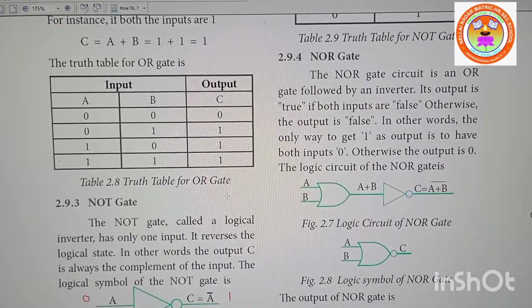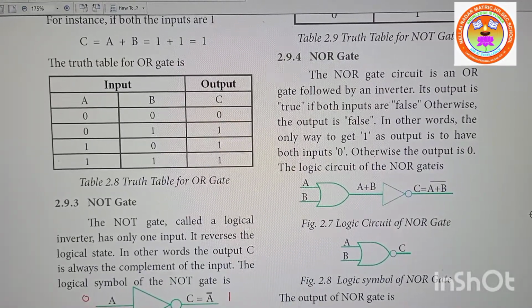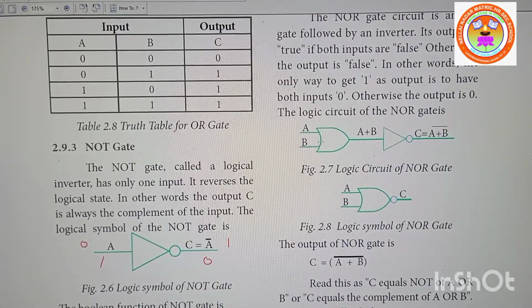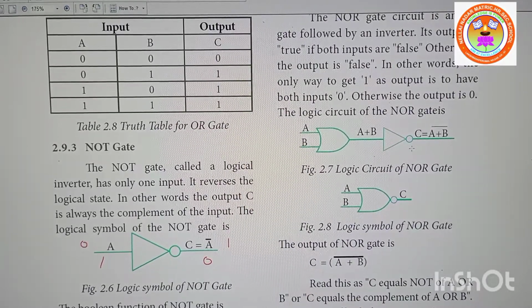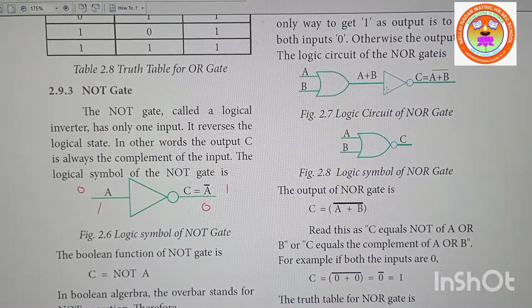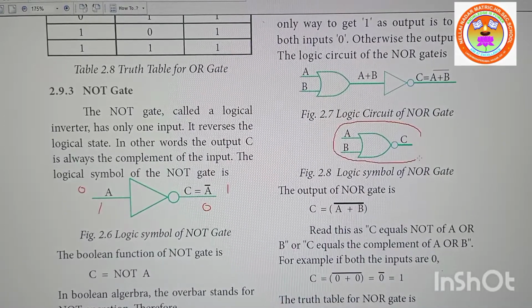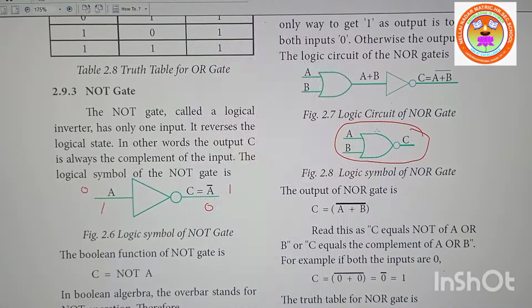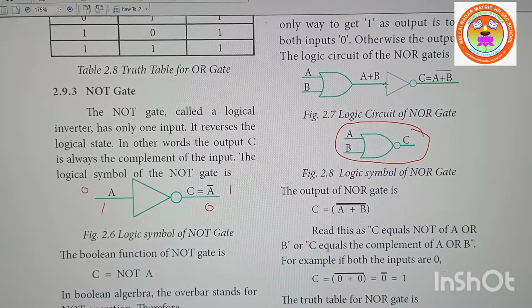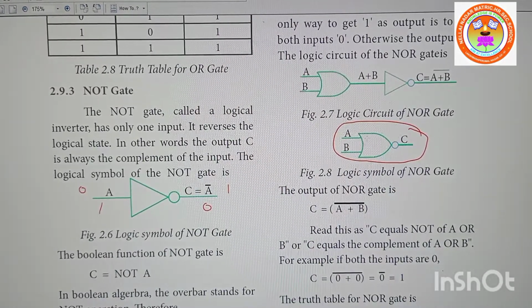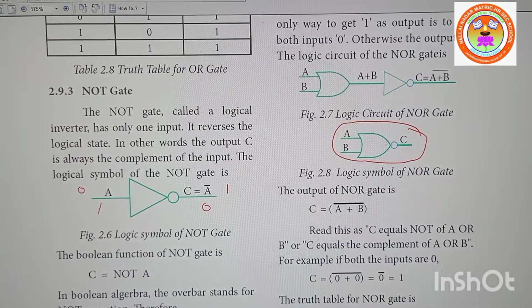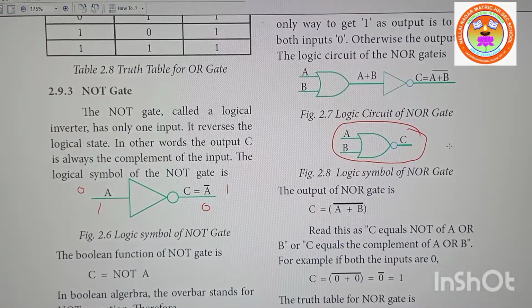Now we will see the NOR gate. You already know OR and NOT; it is a combination of OR and NOT. Already I think I explained the truth table. Now when you combine these two, this is the logic symbol, a component, and this is the circuit; inside it will be like this. One more advantage is, suppose you are not getting this component in the market, using this combination you can get the same output. Understood?